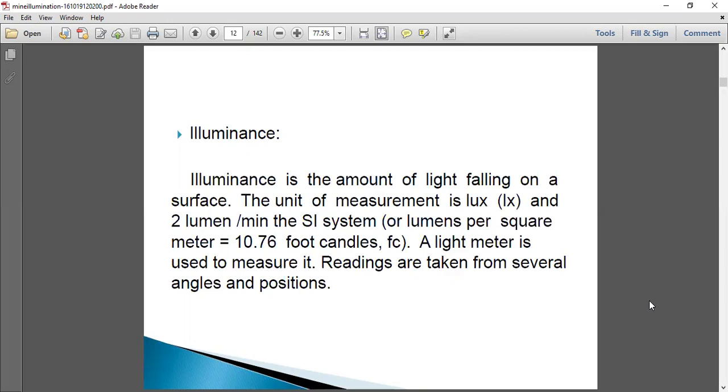A light meter is used to measure illuminance. So the amount of illuminance is measured by using the light meter, and generally the readings are taken from several angles and positions. From several angles and positions, the readings are taken and analyzed to find the amount of illuminance falling on the surface.